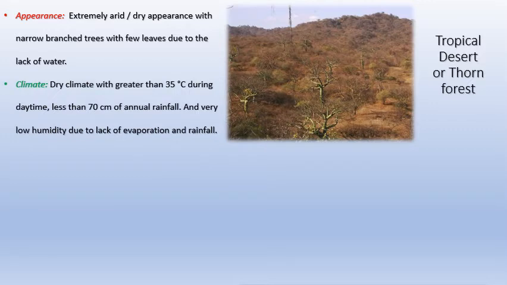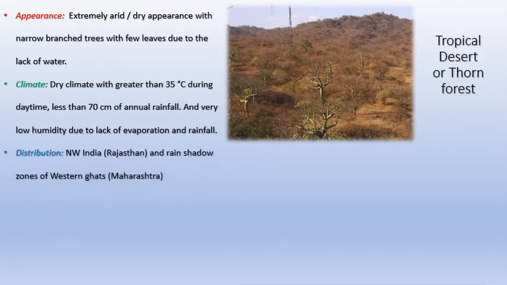Climate: dry climate, greater than 35 degrees centigrade or even 40 degrees centigrade during summer times, and less than 70 or even 50 centimeter of annual rainfall. In a year, there's less than 70 centimeter of rainfall, which is very less. And low humidity, very low water vapor. So the humidity would be 50 percentage or 40 percentage. That's mainly due to the lack of evaporation and lack of rainfall. Because of all these reasons,